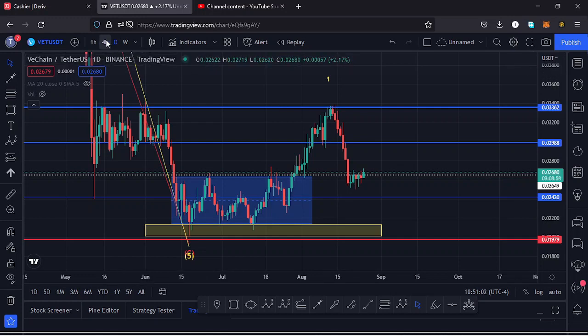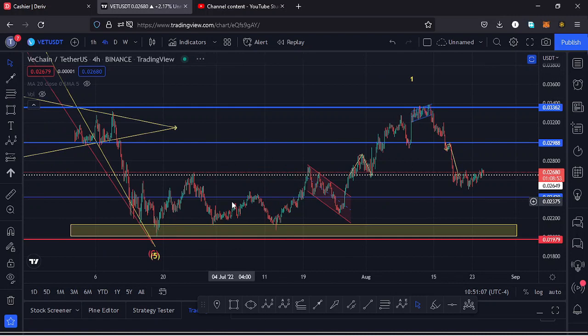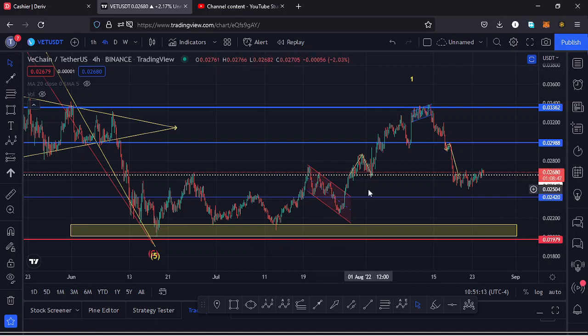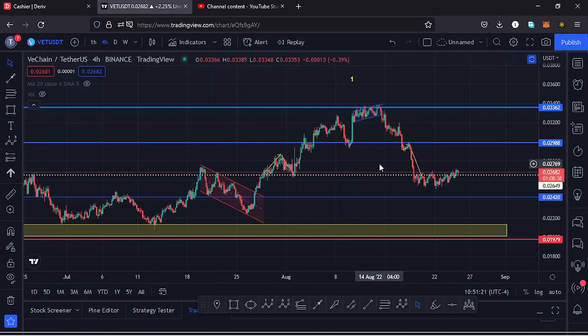And if I jump to the 4-hour chart for further analysis, here on the 4-hour chart, after making our low at around the $0.02 mark, we saw a very nice bounce to the upside. We also managed to break above key areas of resistances here on the 4-hour chart, even saw a retest here on the 4-hour chart of those key areas of resistances, and we continued pushing higher.